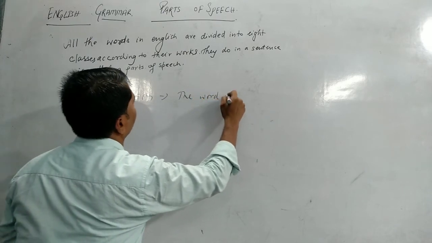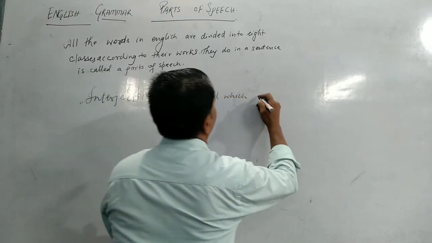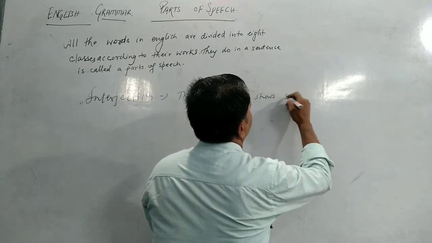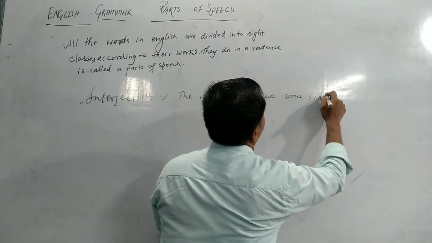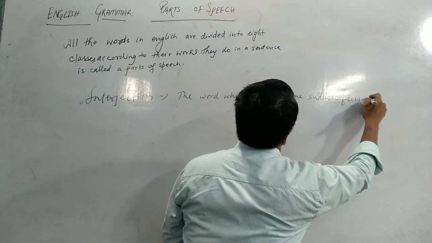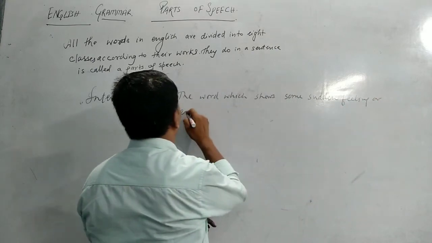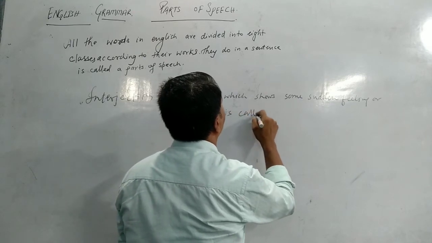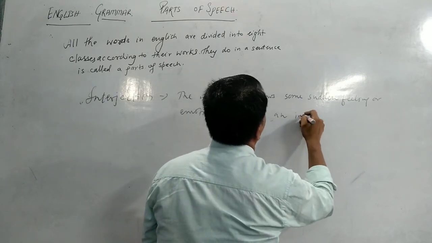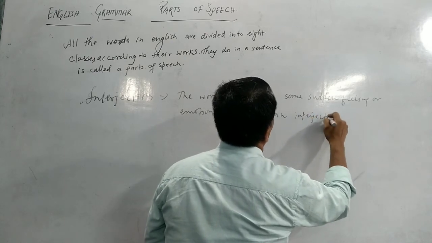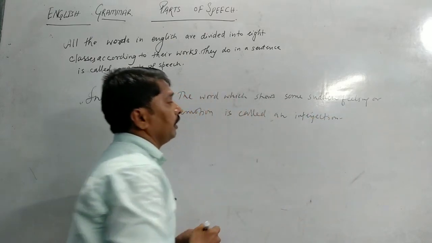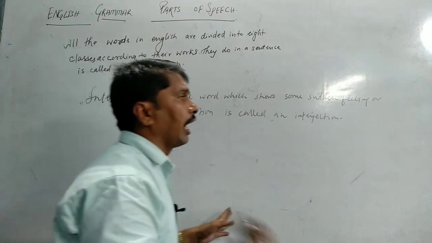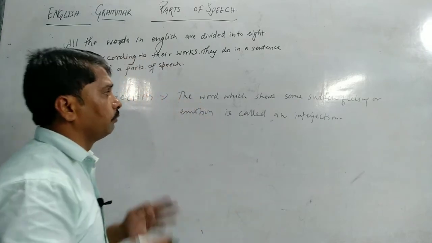The word which shows or expresses some sudden feeling or emotion is called an interjection. The word interjection shows what? Sudden feeling. Whenever we are in a happy mood, jolly mood, sad mood, or if we are surprised, we use the word interjection.